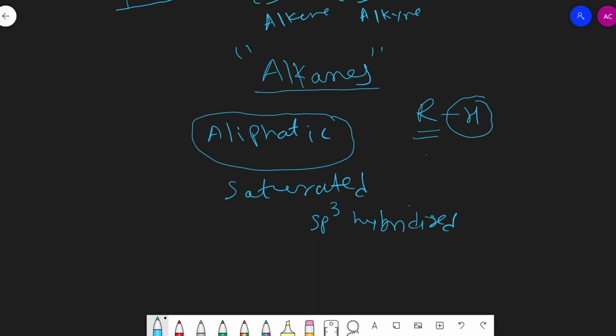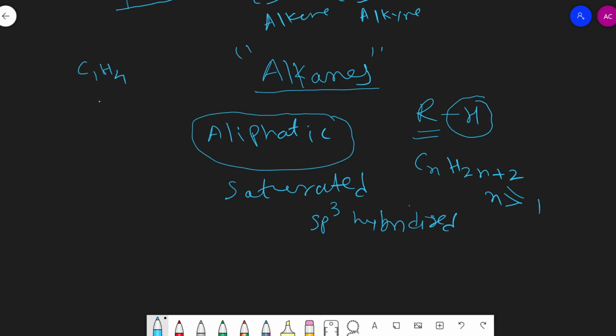Now students, the general molecular formula for alkanes is CnH2n+2. Here n is greater than or equal to 1, meaning there is an alkane of one carbon. If we put n equal to 1, we get C1H(2×1+2), which is H4, so we get the formula C1H4.